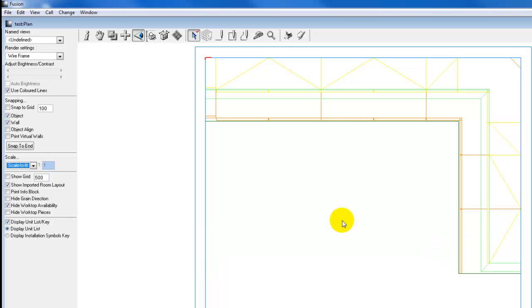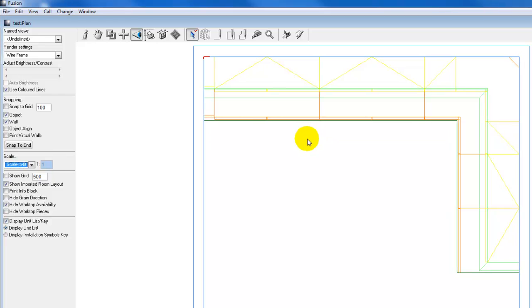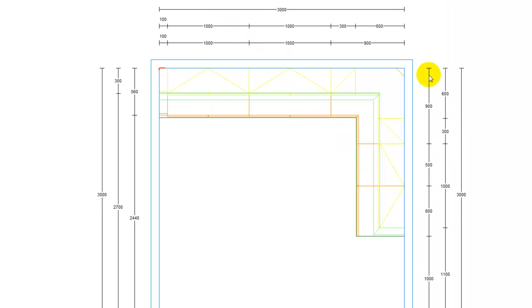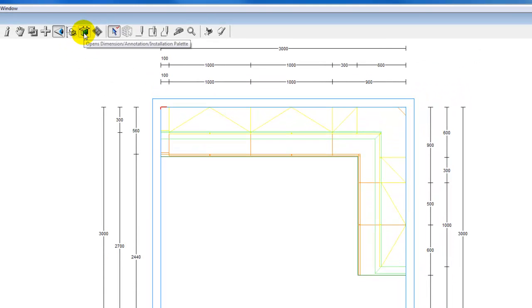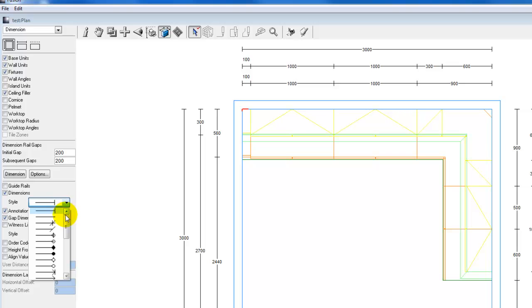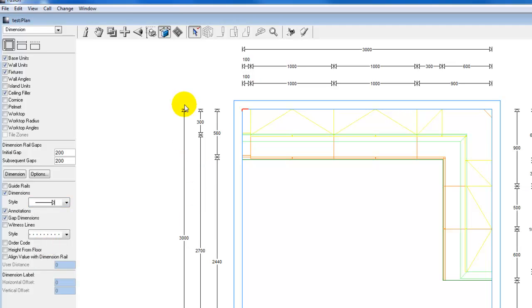The second feature that I'm going to be covering with this video is the dimensions that have been changed. I'm going to turn on my auto dimensions, and we'll see that we have the default Fusion dimension ends. These can now be changed by selecting our dimension palette. And we'll take notice in this area here, we have new dimension ends. There are 26 in total,